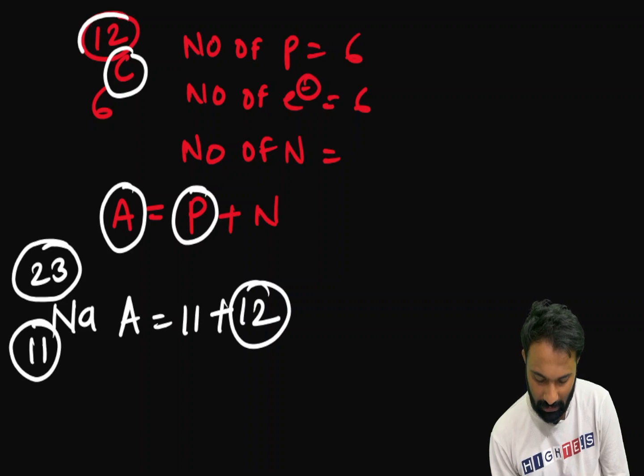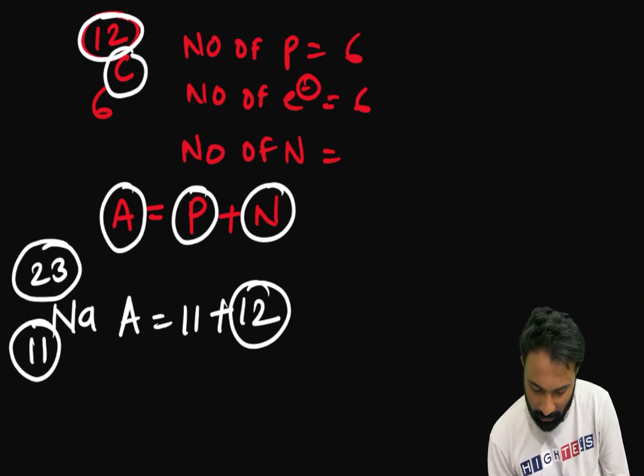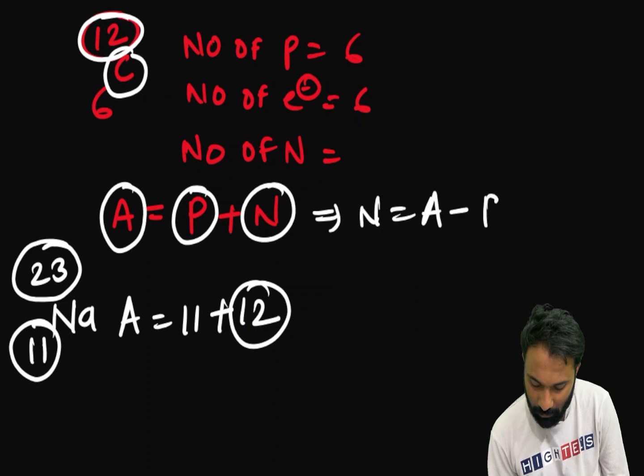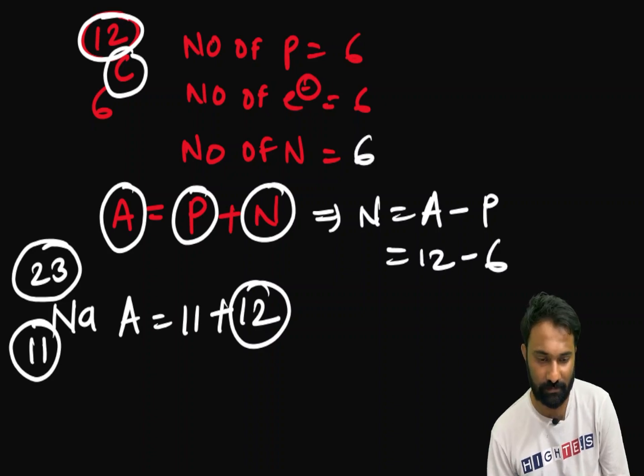Here in carbon we also have 12, right? That means protons are 6 and neutrons are also 6. Now how to identify the neutrons? Neutrons will be equal to atomic mass number minus protons. Here the atomic mass number is 12 and protons are 6, so the neutrons will be 6.